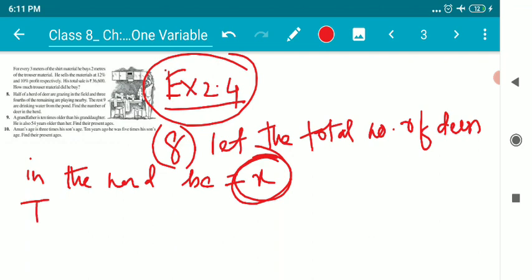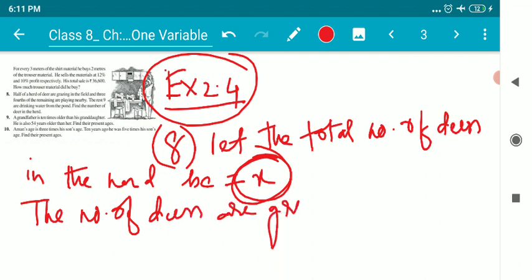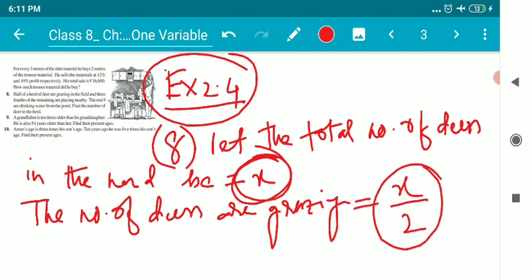The number of deer grazing is equal to x by 2. From where did I get this x by 2? x is the total number of deer, and if you divide it by 2, I get half of it. So these are grazing in the field.